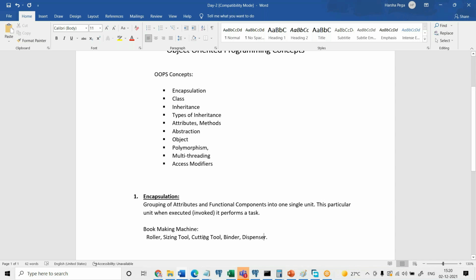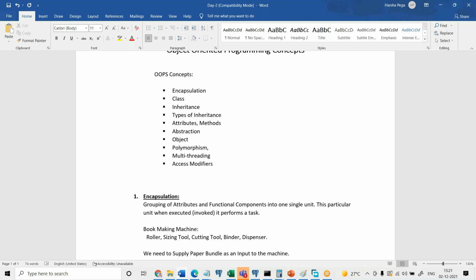And now if you want to get a book out of the bookmaking machine, what do you need to supply? We need to supply a paper bundle as an input to the machine.